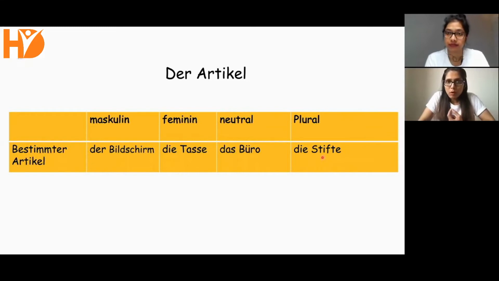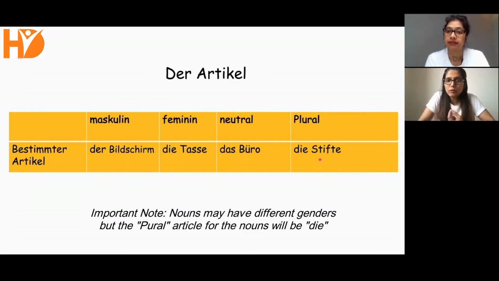Also, what is important here is that all nouns may have different genders and hence different articles, but the plural article for all of them is die: die Stifte, die Büros, die Tassen, die Bildschirme. We'll see a list of the plural articles also.